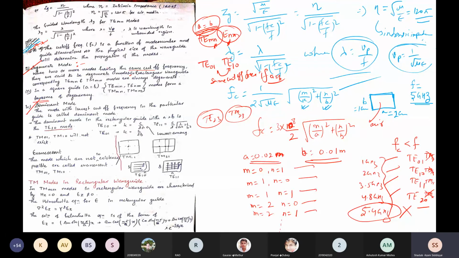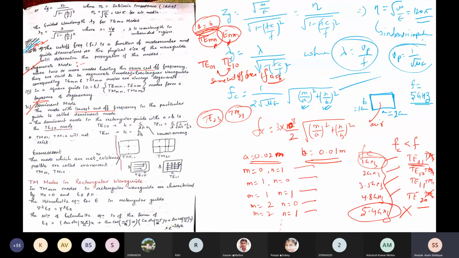What are dominant modes? Dominant modes are those modes which have the lowest cutoff frequency. In this example, the dominant mode is TE01, which has the lowest cutoff frequency, fc. So TE01 has the lowest cutoff frequency. That is called the dominant mode. So dominant modes are those modes that have the lowest cutoff frequency.